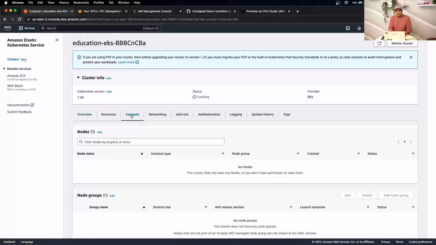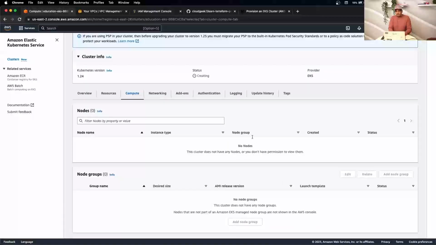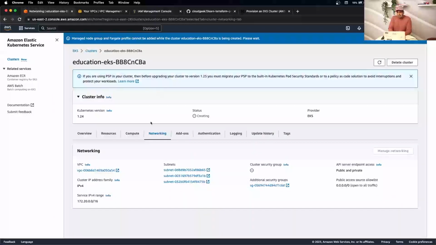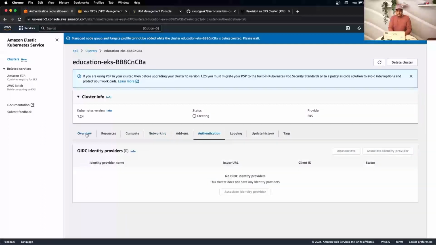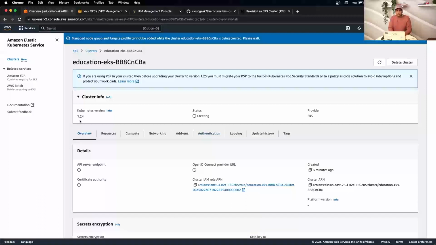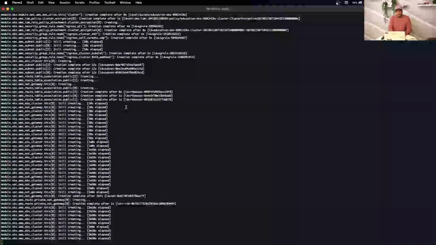We're not running any pods. When it finishes creating the node groups, you will see the node groups up and running here. As you can see here, that's our newly created VPC, and these are our subnets, and this is our newly created security group. We're using public and private endpoint access in this example, and we're using Kubernetes version 1.24. So let's get back to the console and see. Yeah, it's in the process of creating all those aspects.